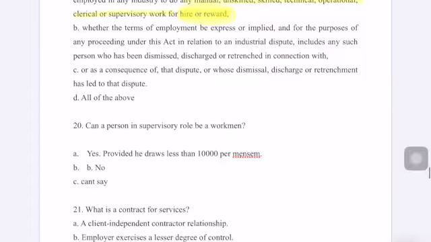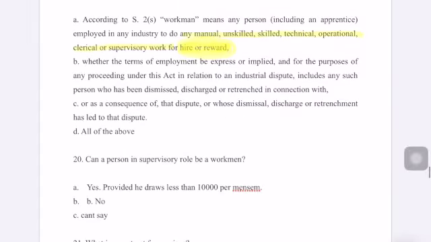Second, whether the terms of employment be express or implied, and for the purpose of any proceeding under this Act in relation to an industrial dispute, includes any such person who has been dismissed, discharged, or retrenched in connection with, and thirdly, or as a consequence of that dispute, or whose dismissal, discharge, or retrenchment has led to that dispute. So firstly option A is general, second option B is conditional, option C is exemption. So this is who a workman is.